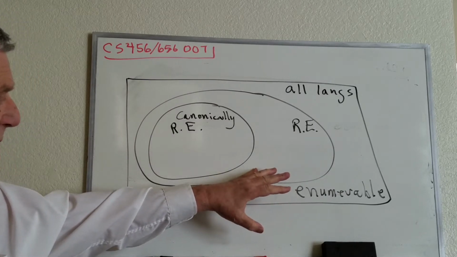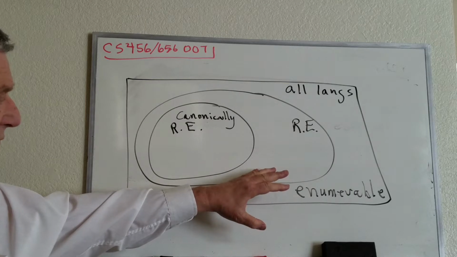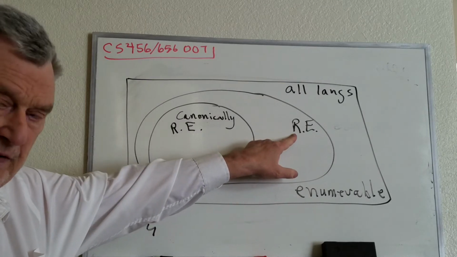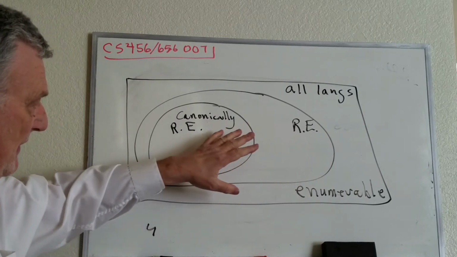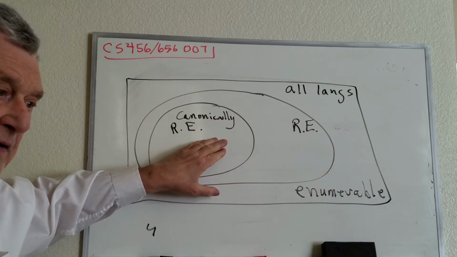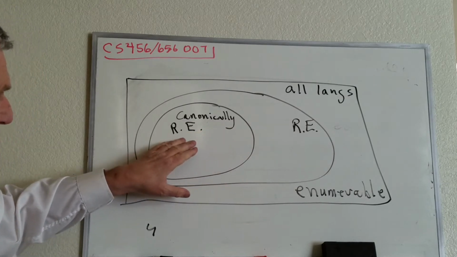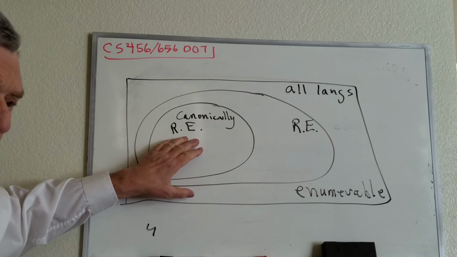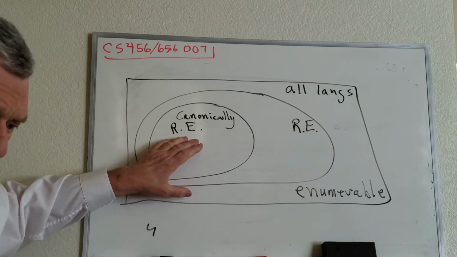Inside there is a proper subset of the languages which are recursively enumerable, and inside that is a proper subset of those languages which can be enumerated recursively in canonical order.